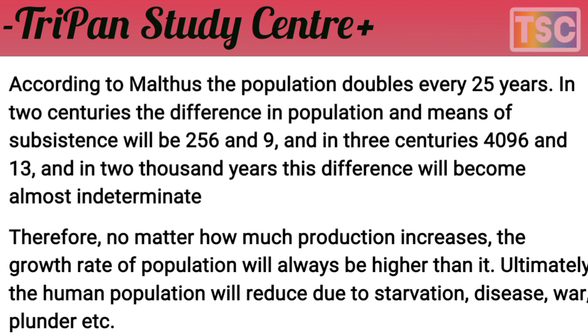In the 3rd century, the population will be 4,096 and resources only 13. It means population growth is rapidly increasing. And by the 2000th year, the difference will become almost indeterminate. That's important here. In the 2000th year, this difference will become almost indeterminate.